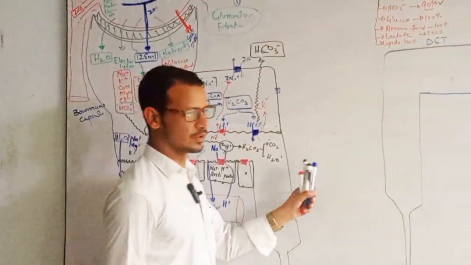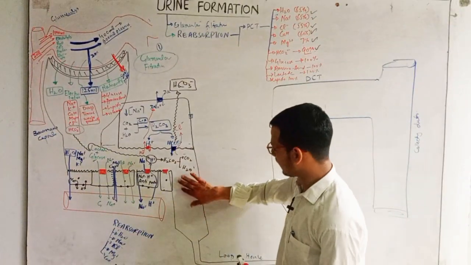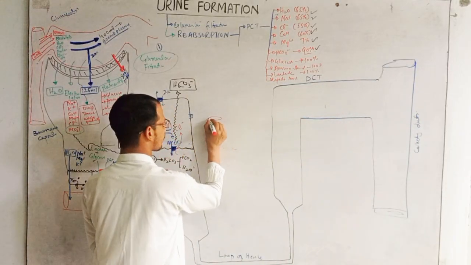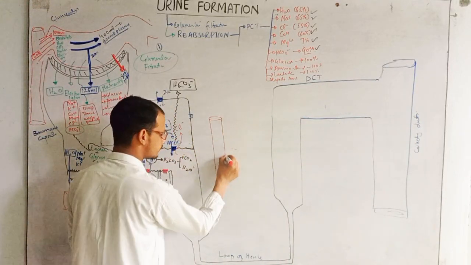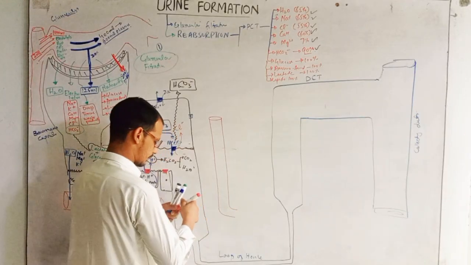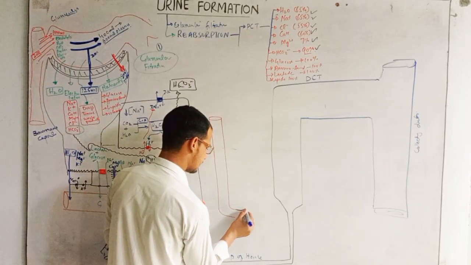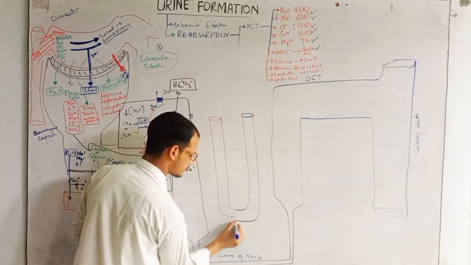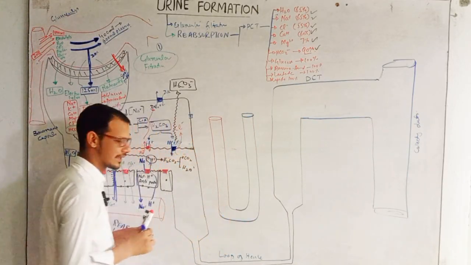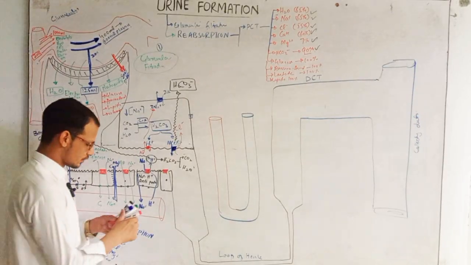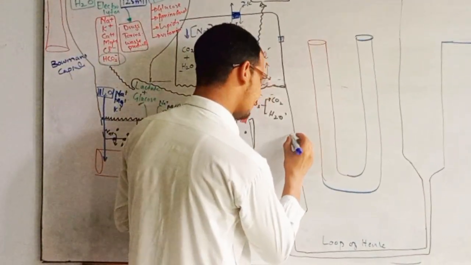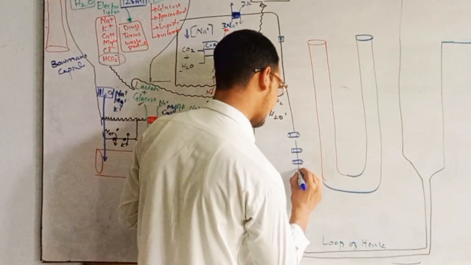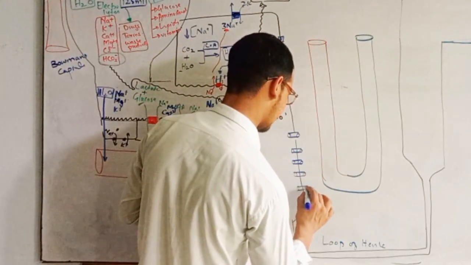Now we are going to the loop of Henle. In the loop of Henle, this is the descending limb, and this is, for example, the blood supply, the vasa recta. So from here which type of transporters do we have? Aquaporin type 1.